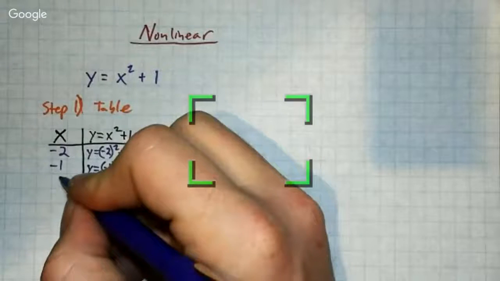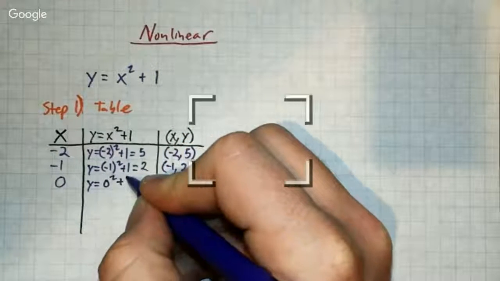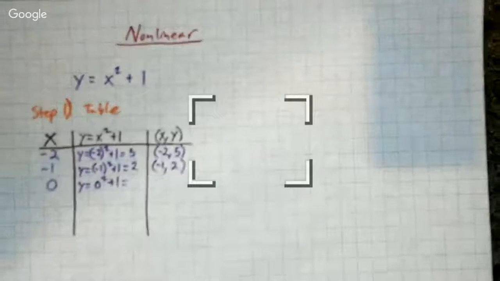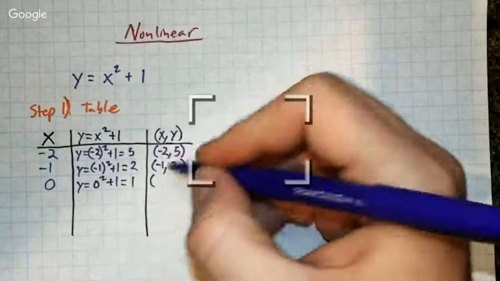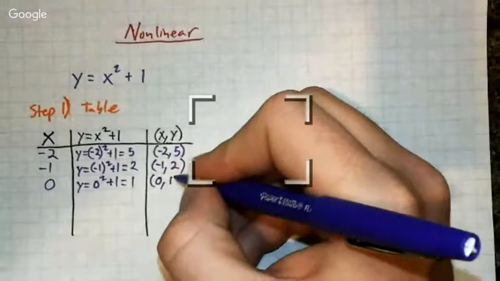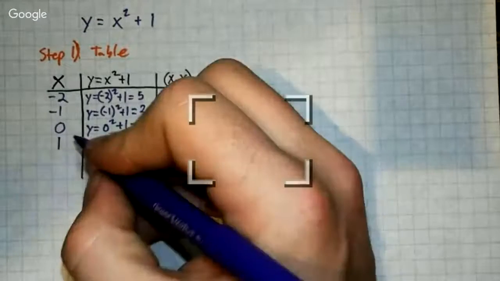Now we go to 0. Y equals 0 squared plus 1 equals, well, 0 squared is 0, plus 1 is 1. So our next ordered pair is going to be 0, 1. Then we go to our positive numbers. We go to 1. What happens when it's 1?